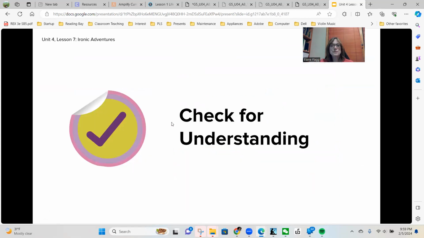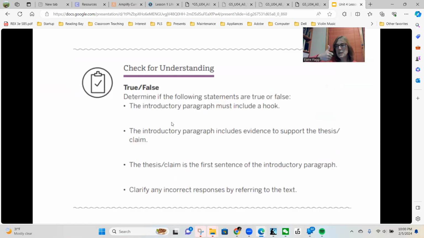Okay, so true would be thumbs up, false will be thumbs down. The introductory paragraph must include a hook. And it's thumbs up. They should always include a hook. Second one, the introductory paragraph includes evidence to support the thesis claim.